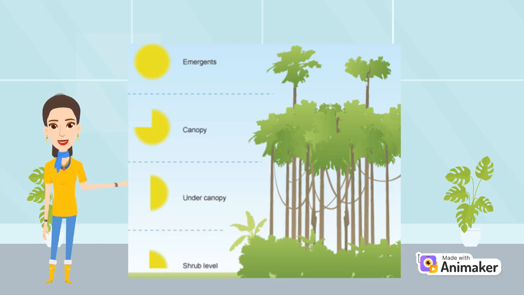The fifth one is the forest floor or the shrub level. The forest floor is dark and quiet. It is covered with leaves, seeds, and branches that have fallen from the trees.